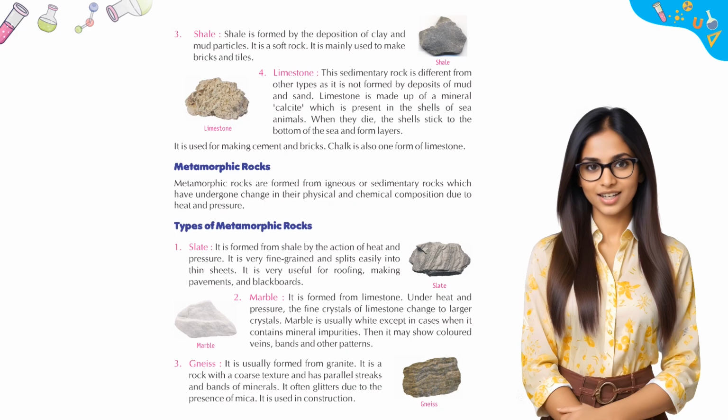Then it may show colored veins, bands and other patterns. 3. Gneiss. It is usually formed from granite. It is a rock with a coarse texture and has parallel streaks and bands of minerals. It often glitters due to the presence of mica. It is used in construction.